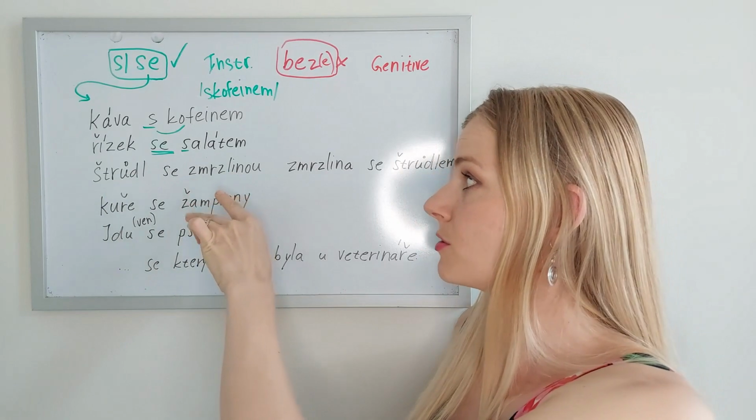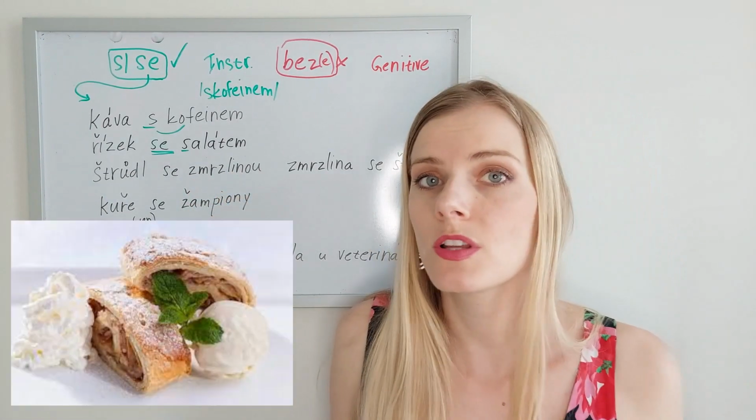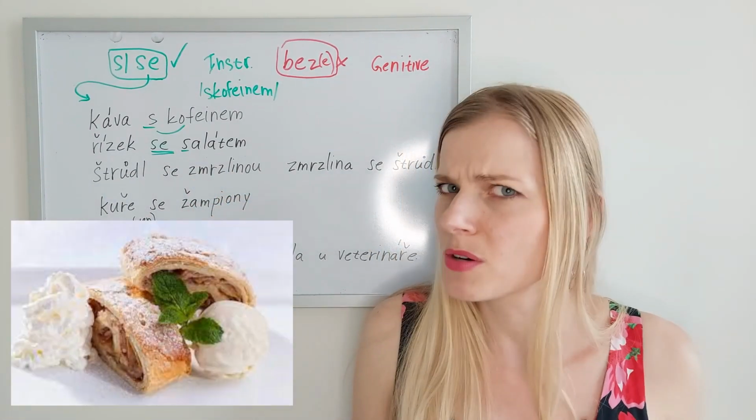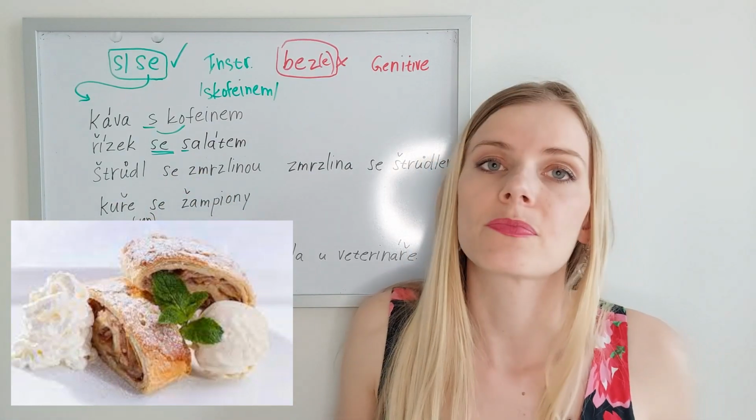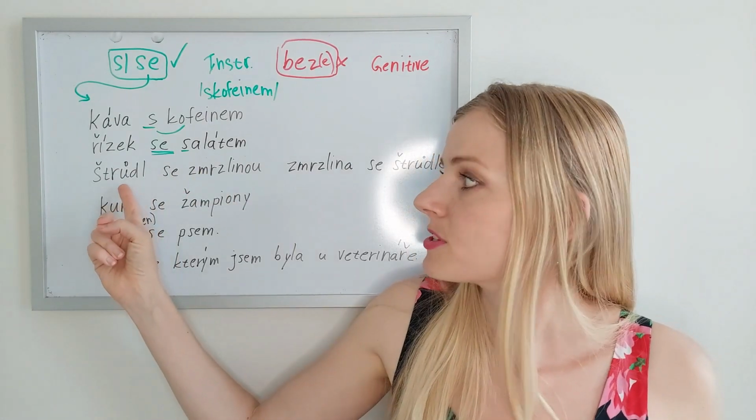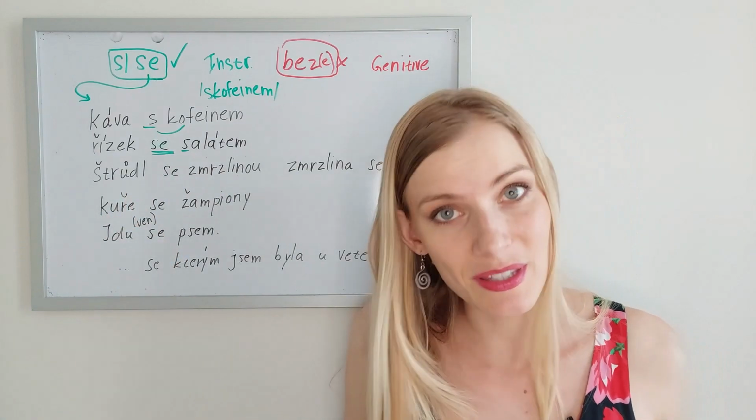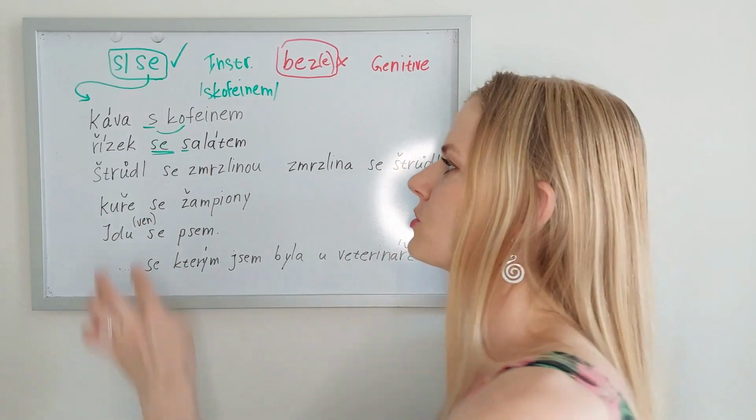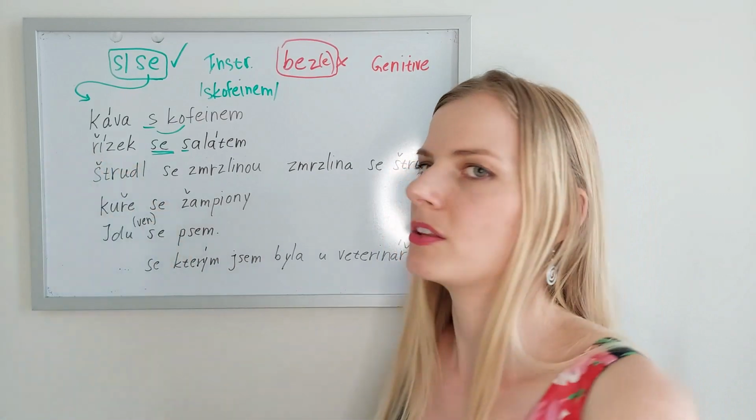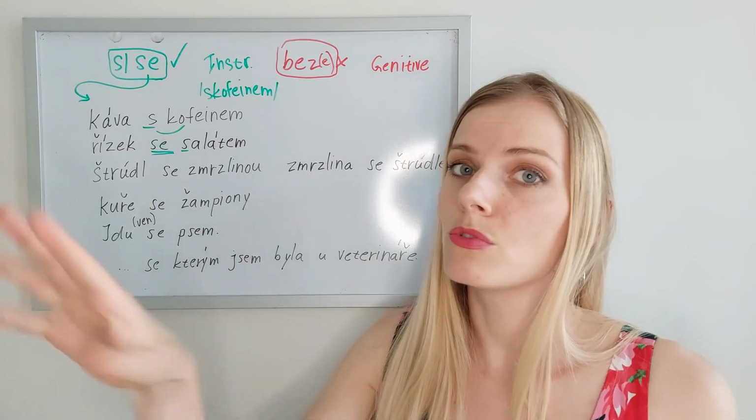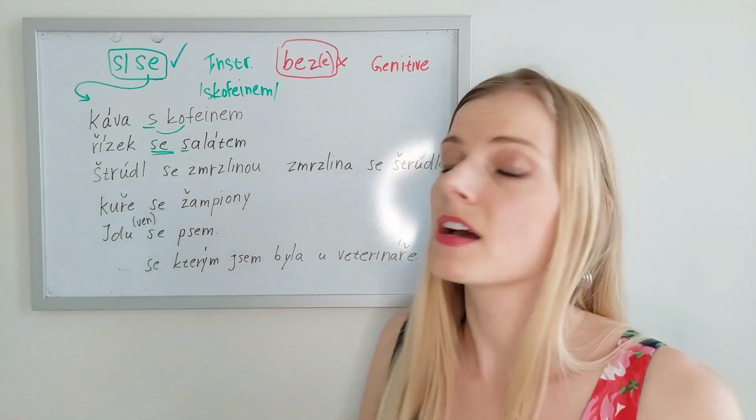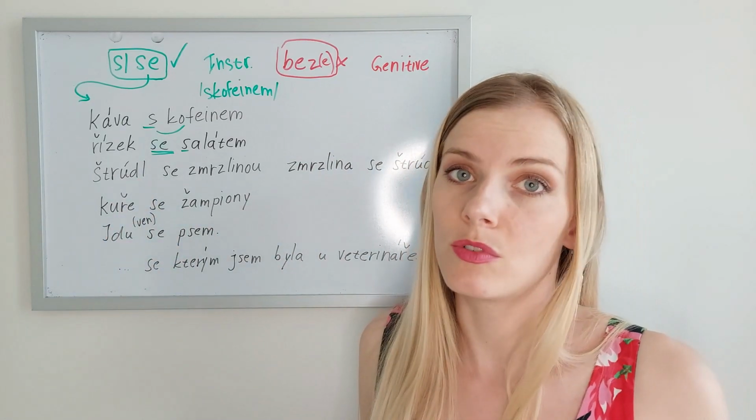Štrůdl se zmrzlinou. Okay, strudel is an apple pie. It comes from German, but we use this word strudel with ice cream. I made a mistake on purpose so that you remember that the word strudel actually is spelled with čárka. There goes a rule that U with čárka cannot appear in the middle of the word.